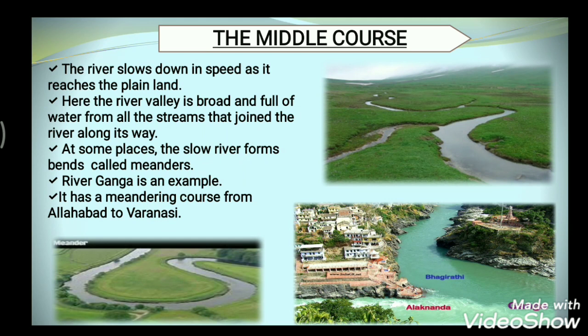And there is a place called Sangam, we also know it as Prayagraj, where these three rivers, Alaknanda, Bhagirathi, and Yamuna merge and form a meandering course.